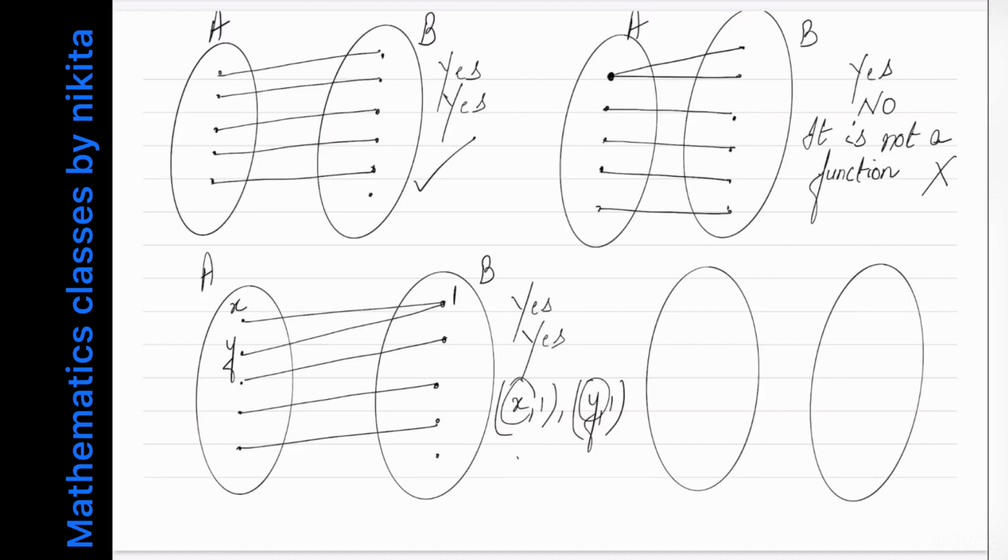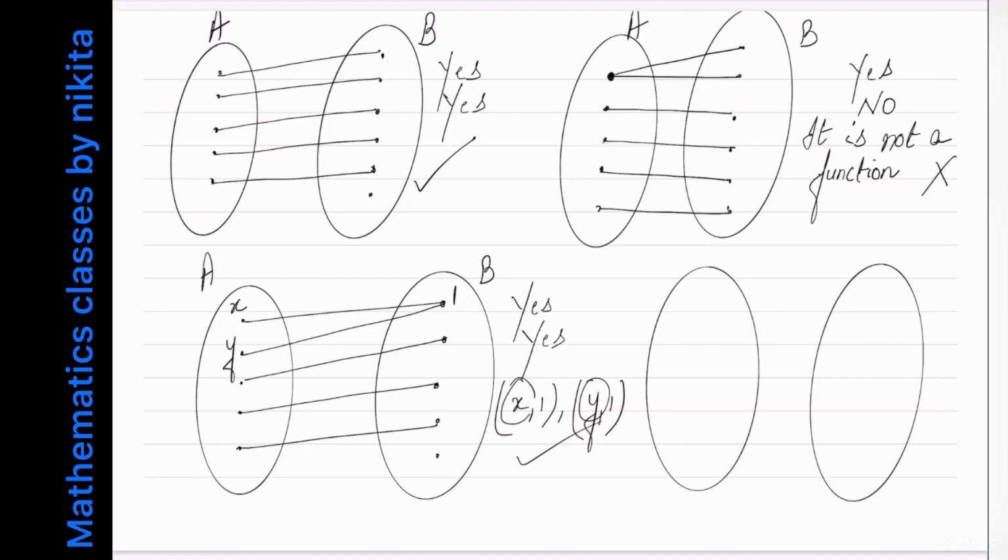This is allowed in the definition of a function. So that means X is related to 1 as well as Y is related to 1. So this is allowed because just see the definition. We have that every element of set A has a unique image in set B. Okay. So I just wanted to tell you that if you have two distinct ordered pairs having the same second element, then that is allowed in the definition of a function.